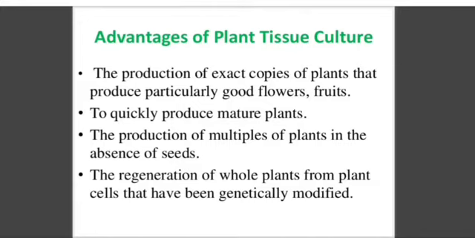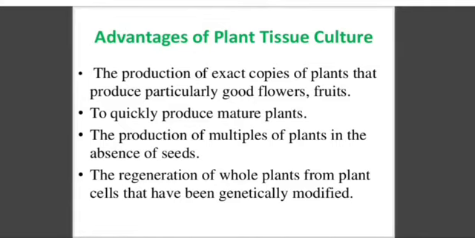Next is the regeneration of whole plants from plant cells, which can be genetically modified. In plant tissue culture, or plant biotechnology, we generate the whole plant from the cell. A single cell can make a whole plant. This is a very big advantage, and we can genetically modify it.